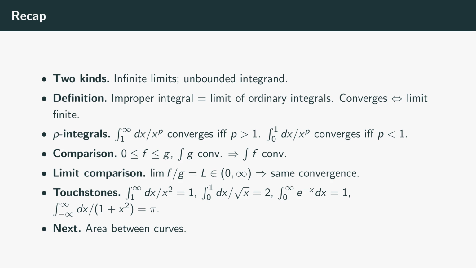Four touchstone values. The integral from 1 to infinity of dx over x squared equals 1, convergent. The integral from 0 to 1 of dx over the square root of x equals 2, convergent, type 2. The integral from 0 to infinity of e to the negative x dx equals 1. Exponential decay beats everything. The integral from negative infinity to infinity of dx over the quantity 1 plus x squared equals pi from nowhere, and the foundation of the Cauchy distribution. Carry those in your head.